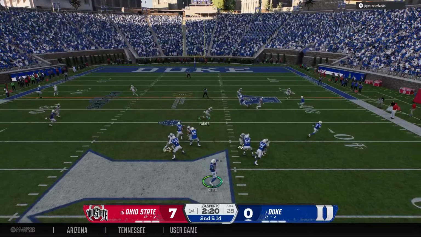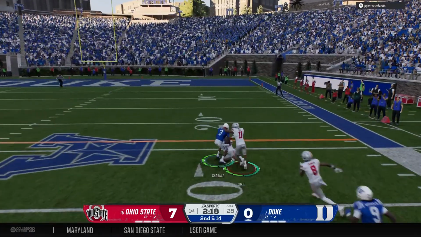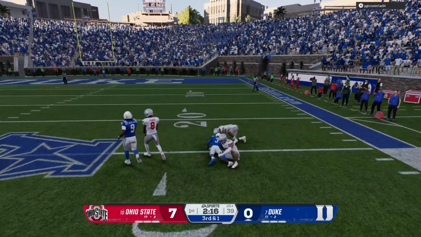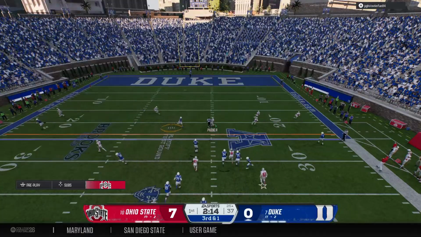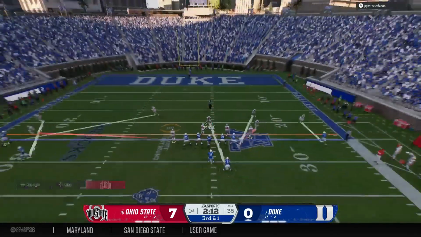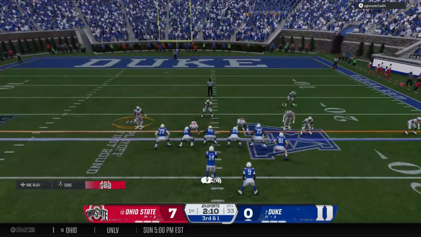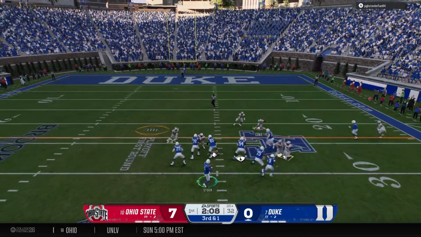Quarterback looking to throw it on 2nd down. Gets made on the right side. The defense grabs him after the completion. He's just short of a first down. And the Blue Devils come up to the line in a hurry up. Looks like the QB is changing the play at the line.